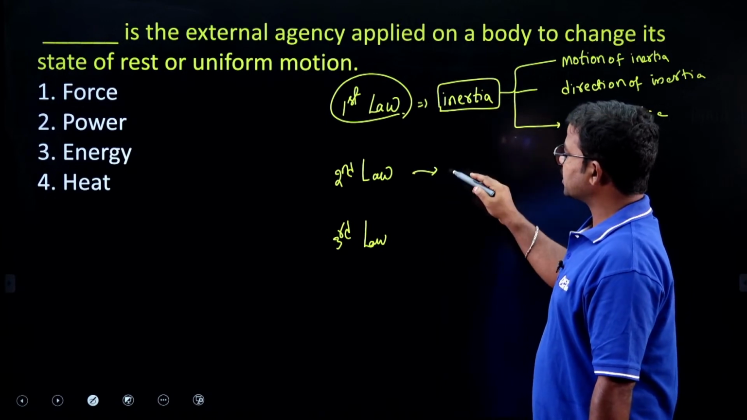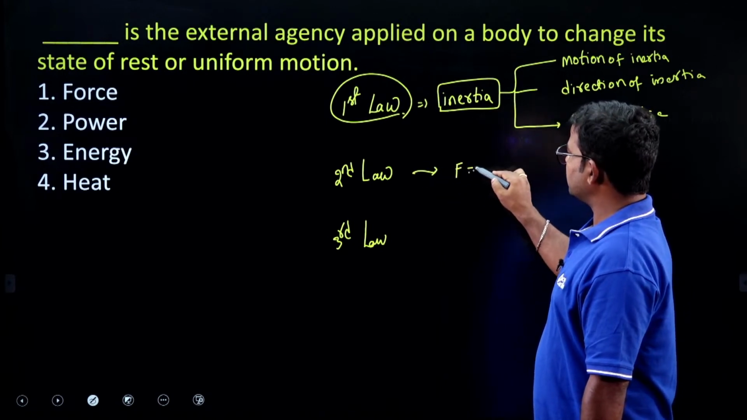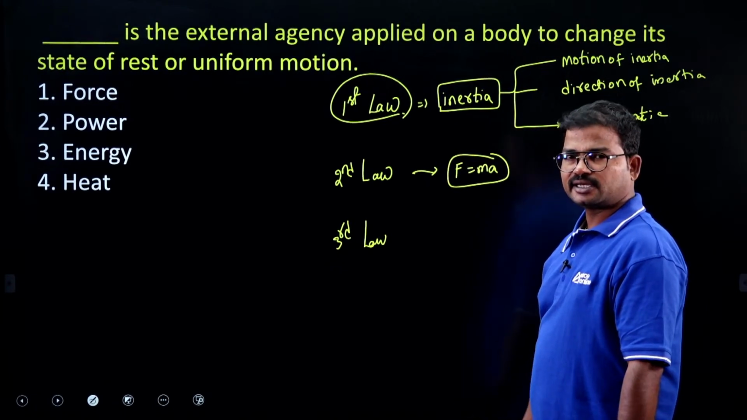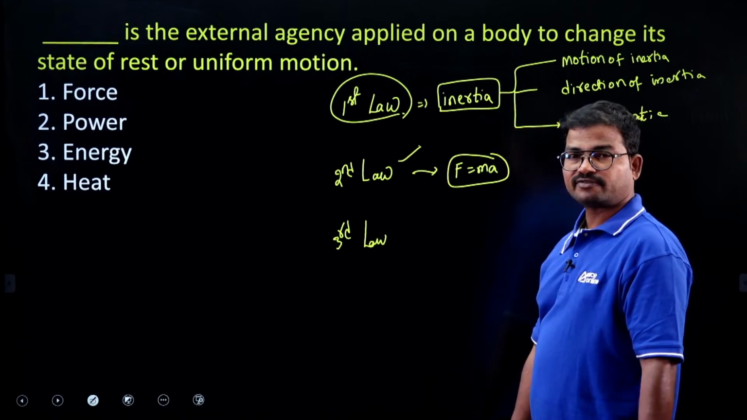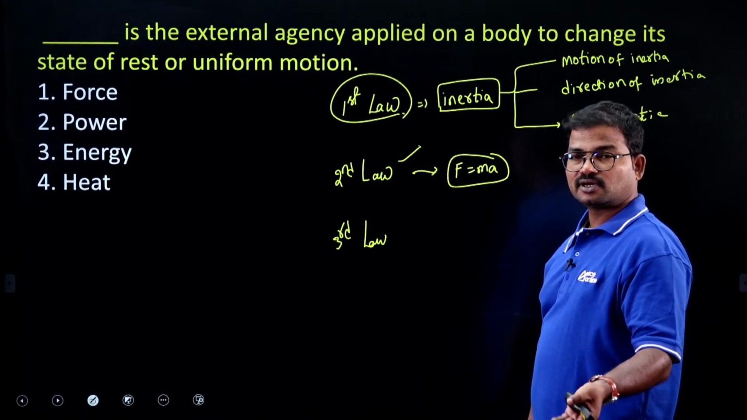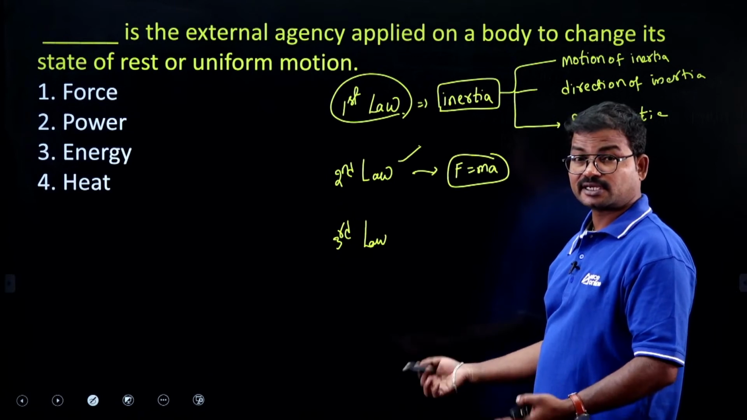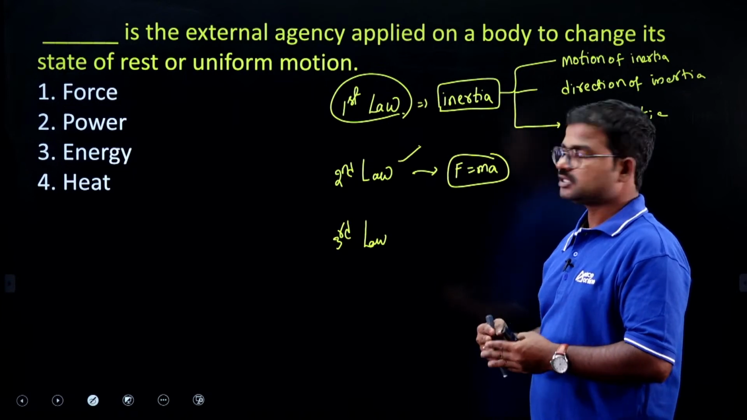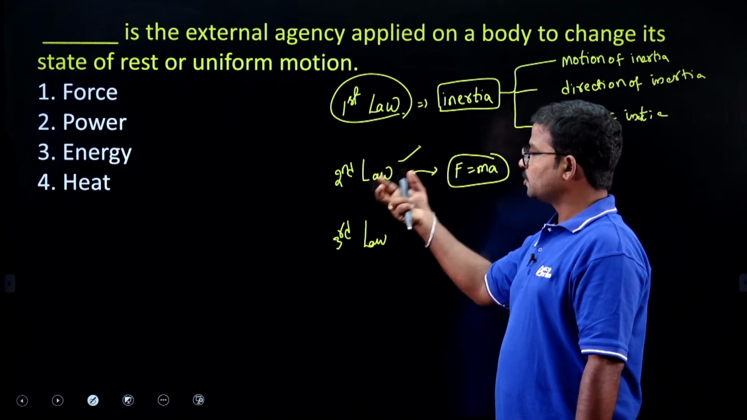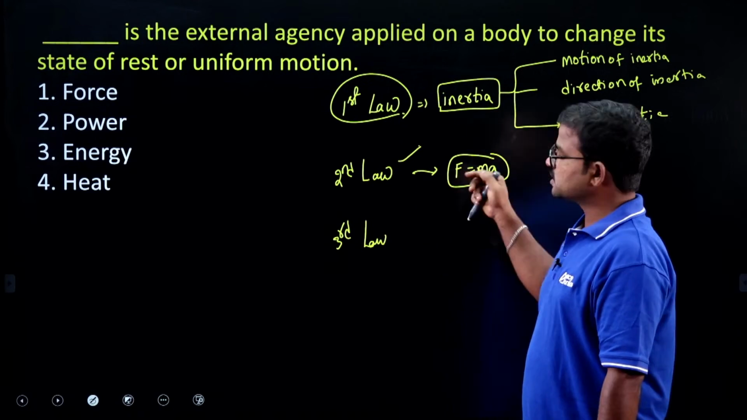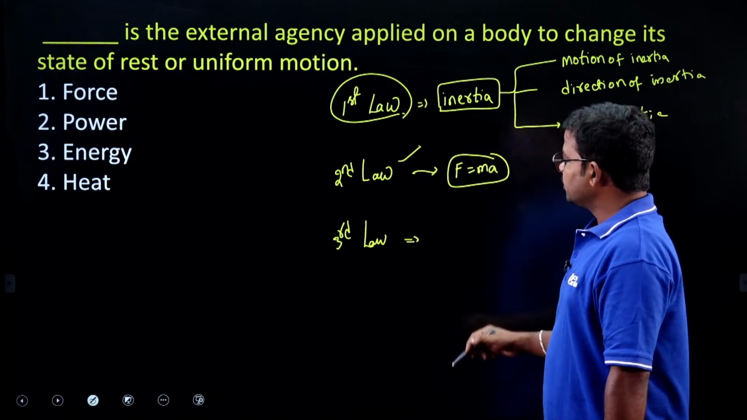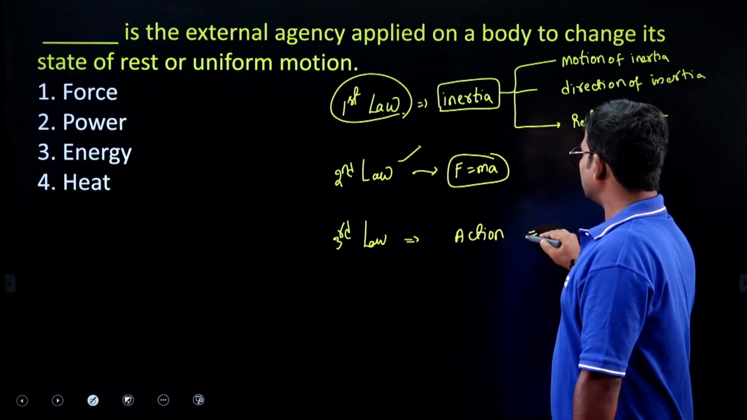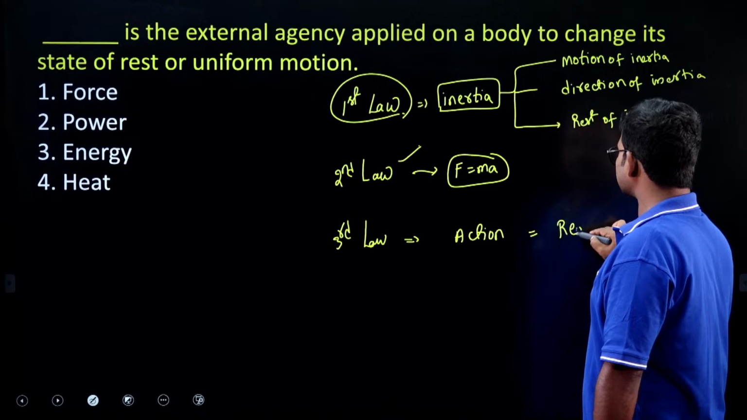Next, if you consider Newton's second law, it discusses F is equal to ma. Force is equal to mass into acceleration. In this second law, we have the law of conservation of momentum, and impulse. These are some of the applications or concepts derived from Newton's second law. Next, Newton's third law: for every action there is an equal and opposite reaction.